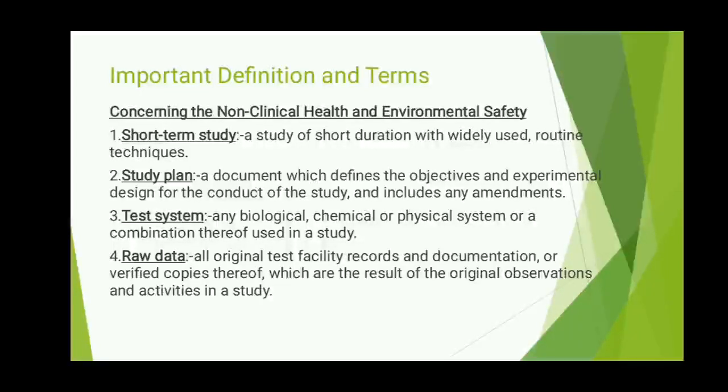Next is test system, that is any biological or chemical or physical system used in a study. And finally, we see about raw data, in which all original test facility records and documentation are there.